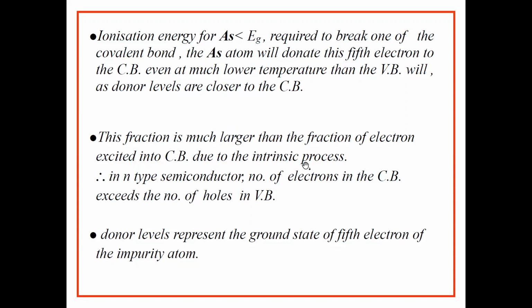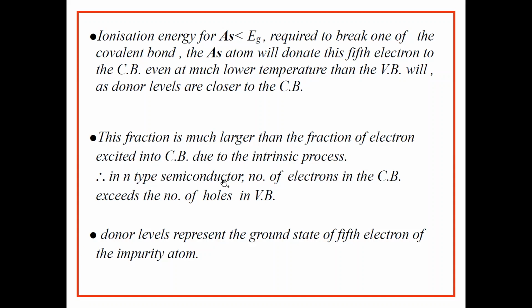In intrinsic semiconductors, we have seen that electron hole pairs are generated. But here, the electrons moving into the conduction band due to transition from donor levels are a fraction much larger than the fraction of electrons excited into the conduction band due to the intrinsic process.